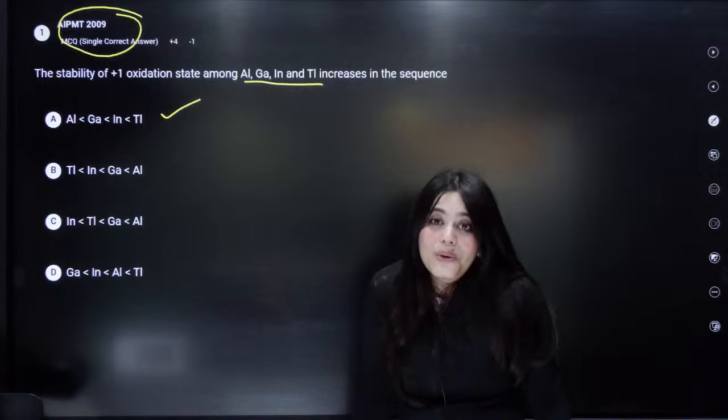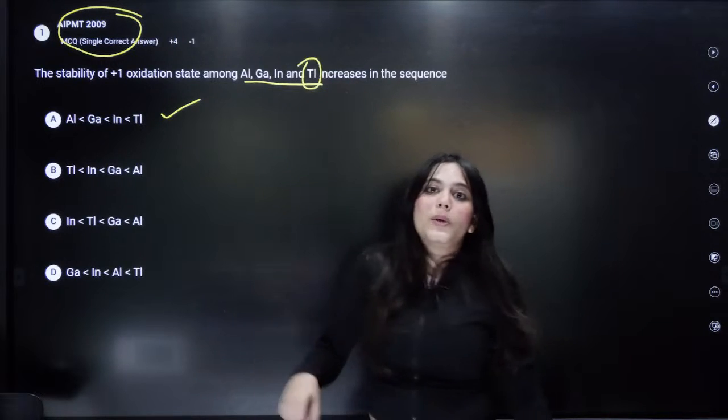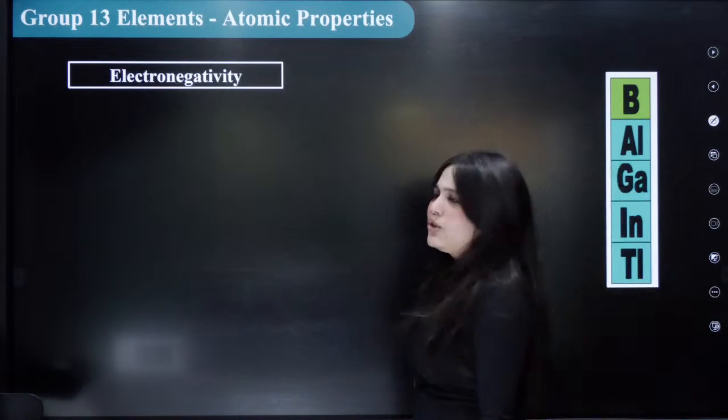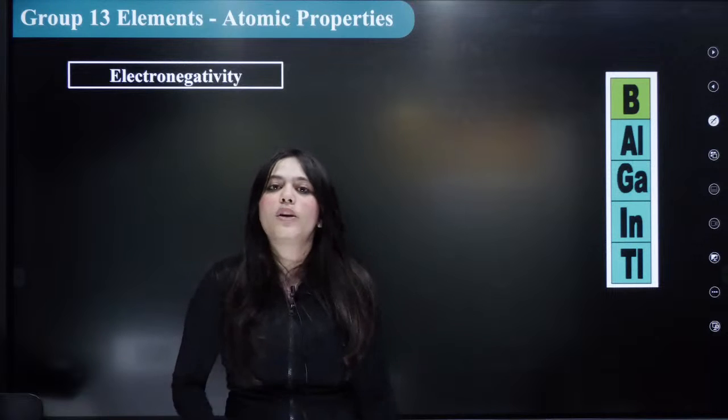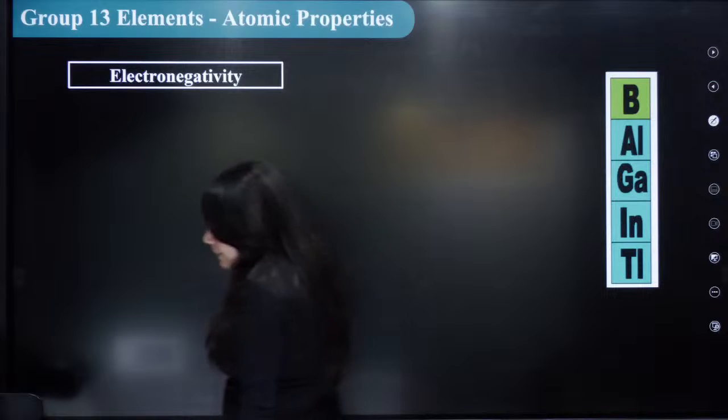As you go down the group, the stability of +1 increases. So down the group, thallium is present, so it will be the most stable with +1 oxidation state. Correct. Now let's see the electronegativity order. Very important order once again. How to remember this order? Okay, just remember this thing.